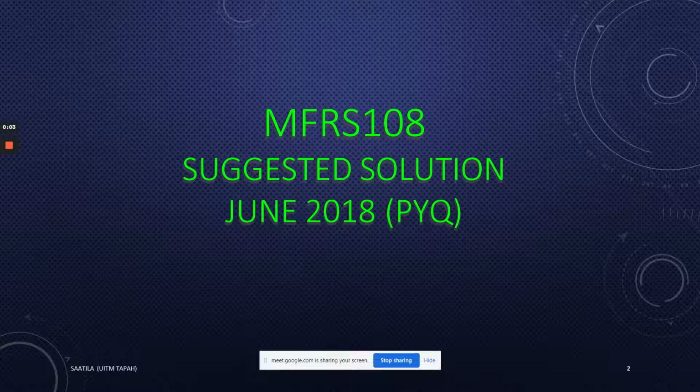To discuss June 2018 question 3, which is on MFRS 108. I hope you have the question with you and you have attempted at least halfway through by referring to other past semester questions that I've given you. Remember, MFRS 108 is on accounting policies, changes in accounting estimates and errors, and that is a very important MFRS because whenever a company does not treat its accounting treatment according to the standards, MFRS 108 is the one that prescribes what to do or how to treat it.